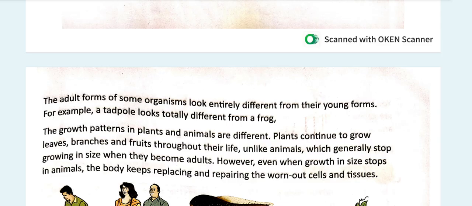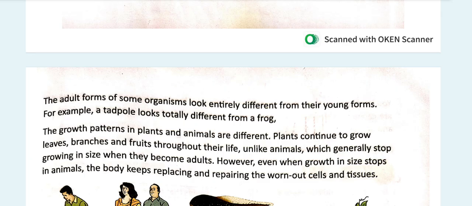Plants continue to grow leaves, branches and fruits throughout their life, unlike animals which generally stop growing in size. Like plants, branches, leaves and fruits grow throughout the whole life of the plant till the plant survives.